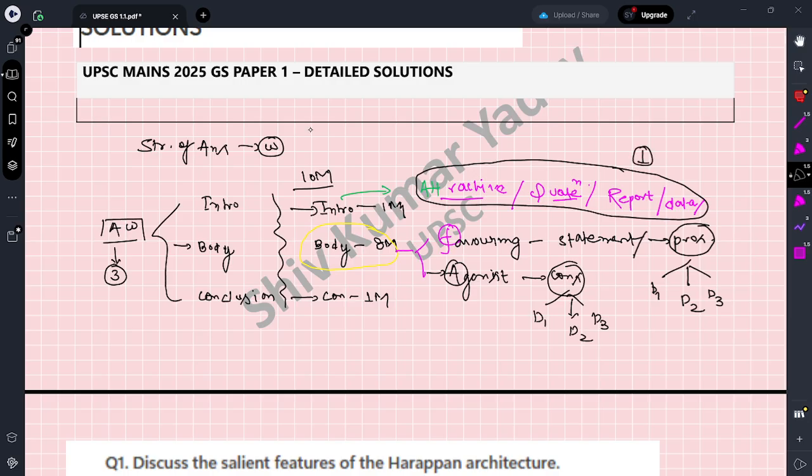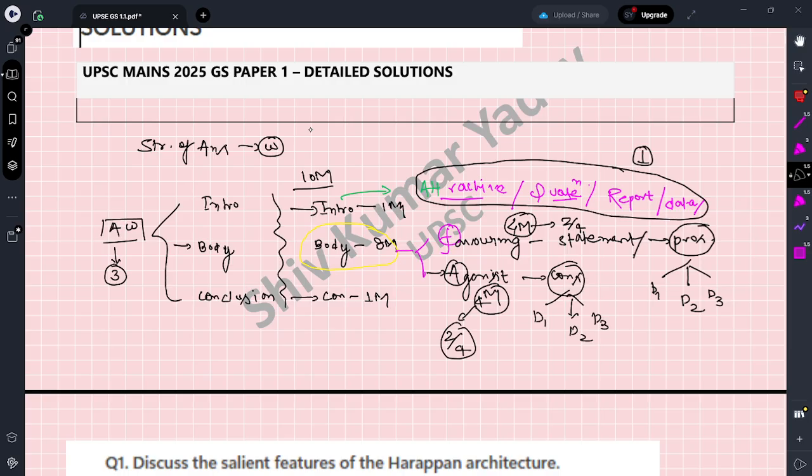Here, the 8 marks have been divided into 4 marks and 4 marks, and these 4 marks are really difficult to get, because in the body part some of the time we have to favor the statement, some of the time we have to support it, but the way of supporting is different, because every student has a different approach. Some validate the statement, some present the answer directly. We will discuss this later, not a bigger issue. But this is the most difficult part. Out of four, people usually get 2 out of 4, and here 2 out of 4.